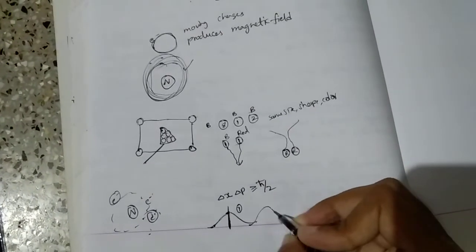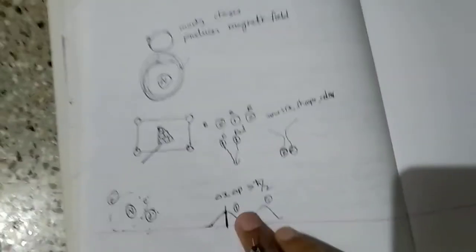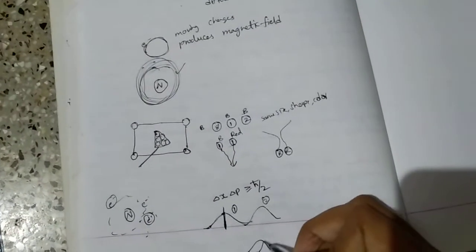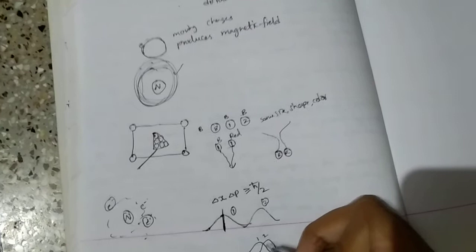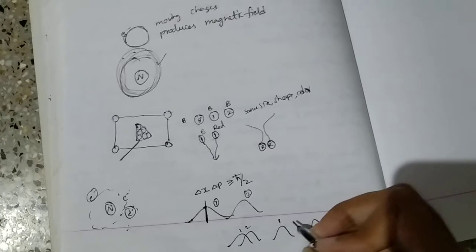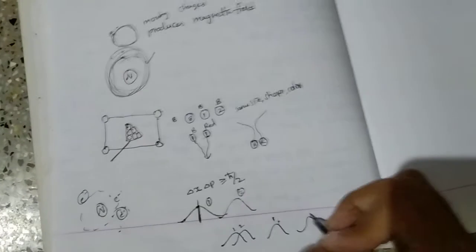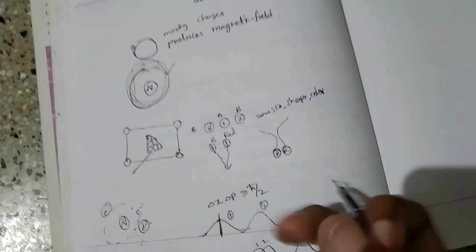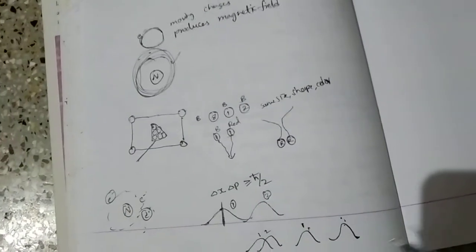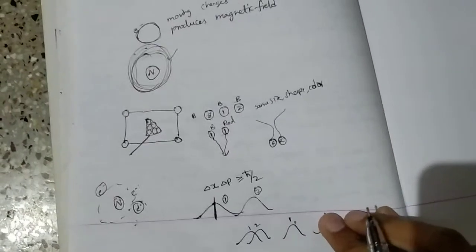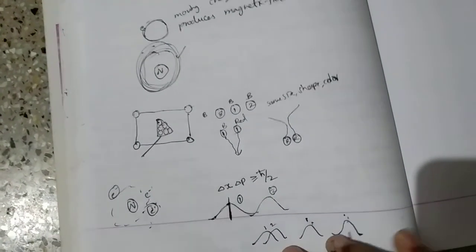So this will be the wave function of the first electron, and this will be some other wave function of the second electron. When they are far away, okay. When they come closer, the wave functions get overlapped, and finally after separation we can't say whether this is the first electron's wave function or the second electron's wave function, because they have come close to each other and we cannot say which function is which, because they are all identical. The wave function of this electron is identical to this one. So we cannot distinguish which wave function belongs to which.